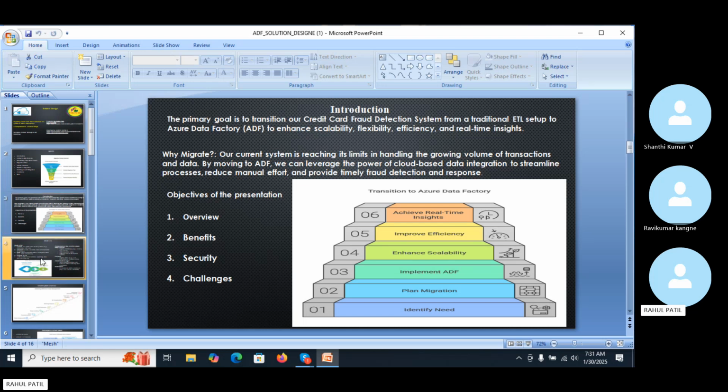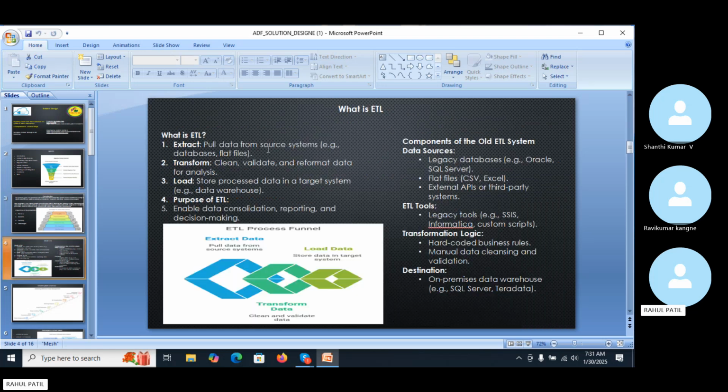So now moving to the next slides. Rather than directly jumping to the old ETL process, we first have to understand what we mean by the ETL process. ETL is extraction, transform, and load.